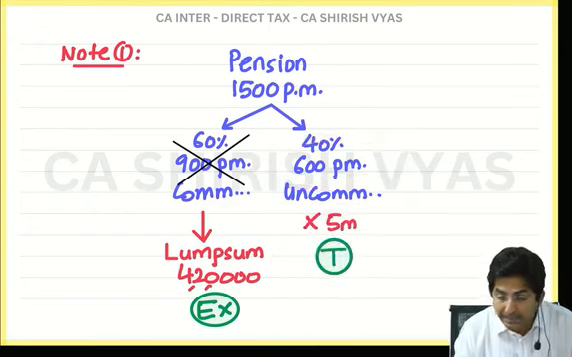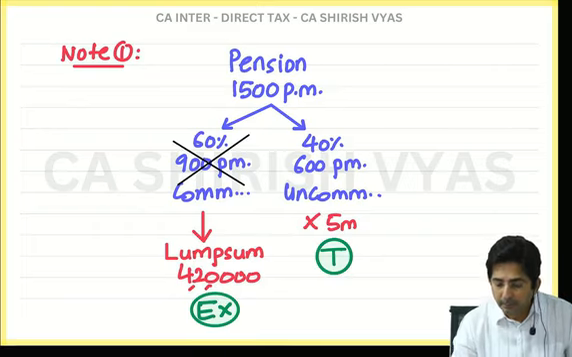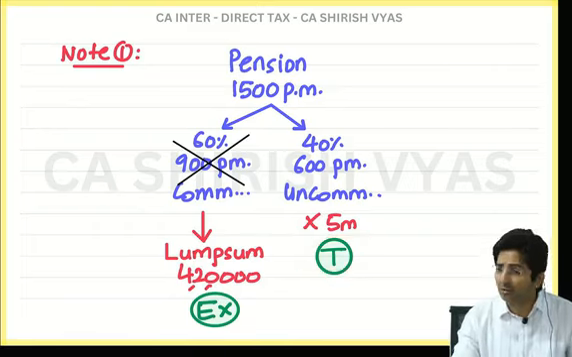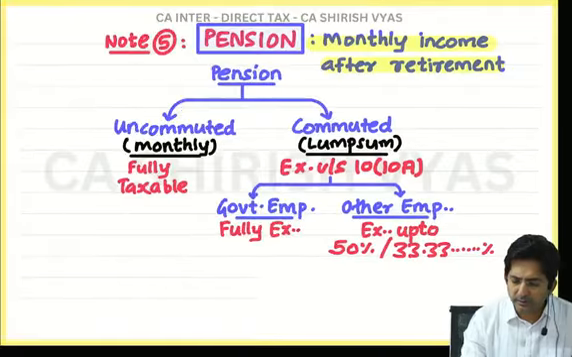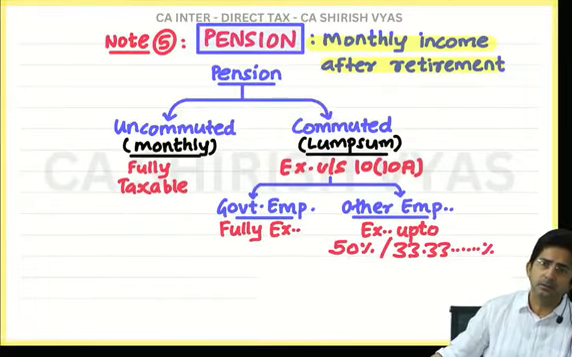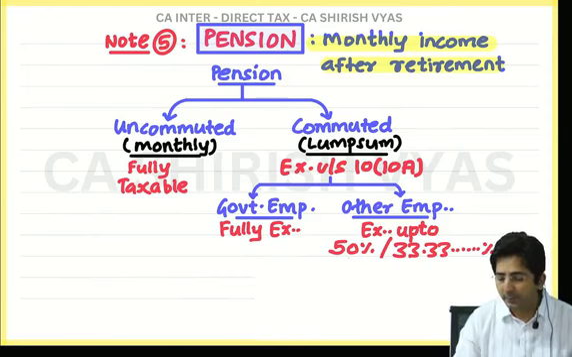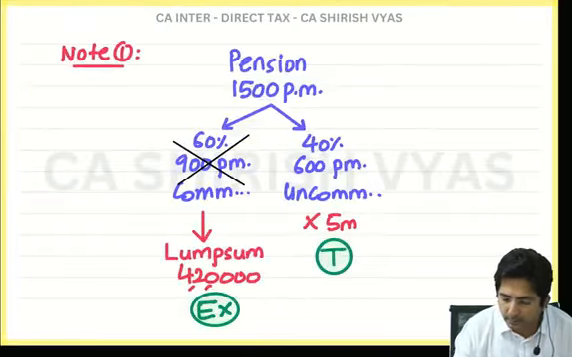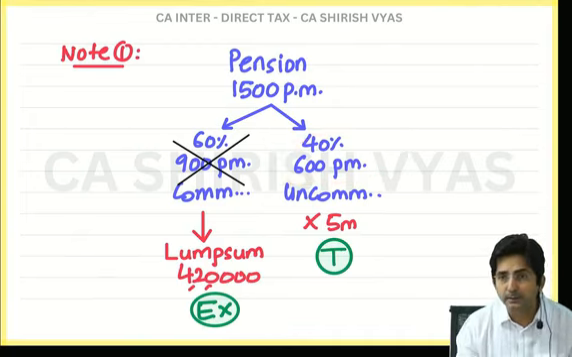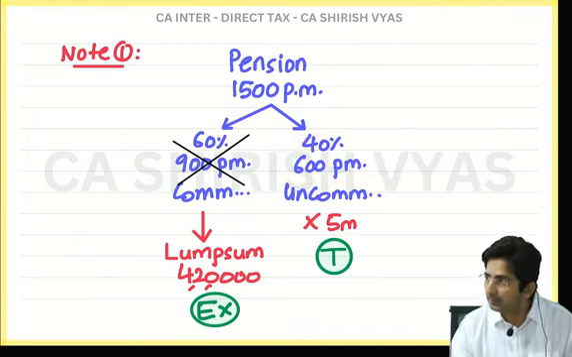And this will be taxable. Tell me, how did I know this is taxable? This I have taught. You forgot the theories. Uncommuted is taxable. Commuted is exempt. So in my example, what is uncommuted? 600 per month multiplied by 5 months. So that will be taxable.